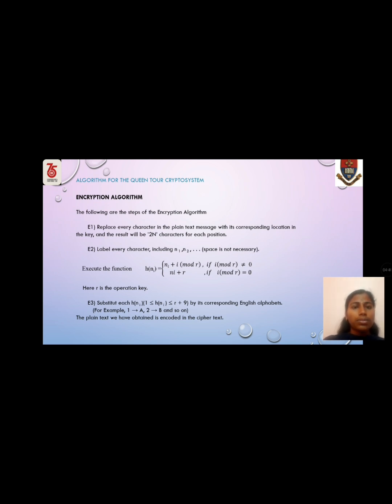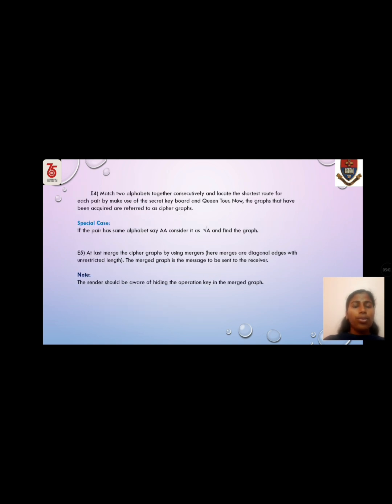Step 3. Substitute each h of i, 1 to r plus 9, with its corresponding English alphabet. For example, 1 represents A, 2 represents B, and so on. The plain text we have obtained is now encoded in the ciphertext. Step 4.